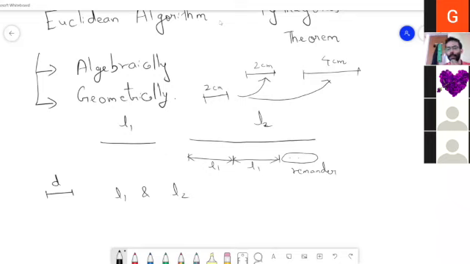I'll repeat. The question is, what method can we use to find this smaller unit? HCF. So you can put the answer in chat, sir.